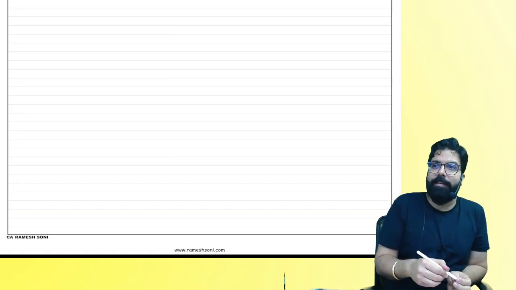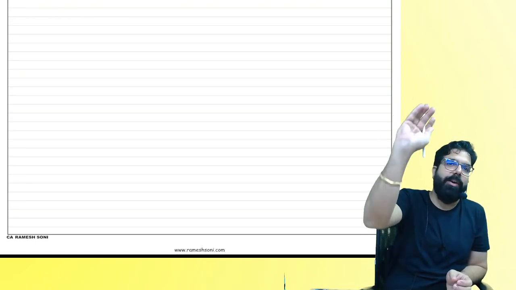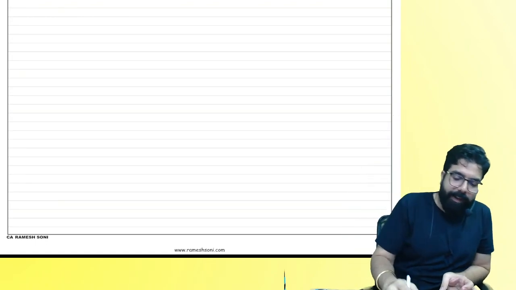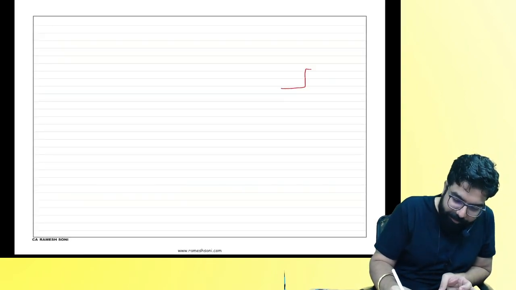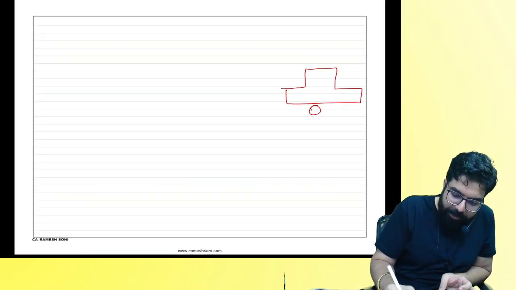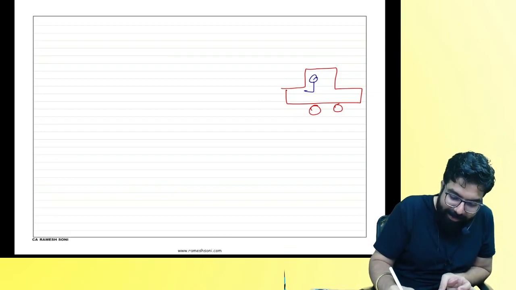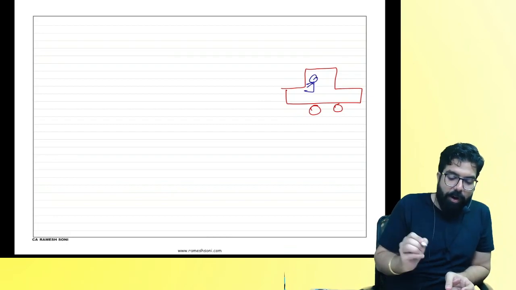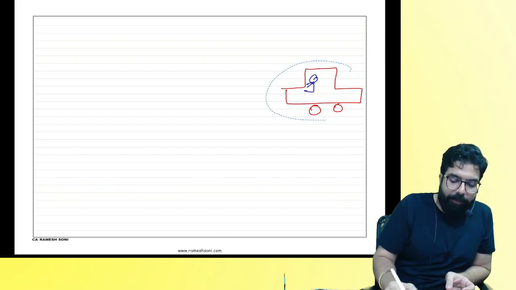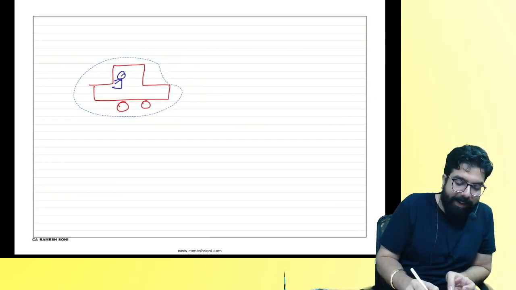Where is Vignesh? Okay, Vignesh, we'll take your example. This is Vignesh, everyone. This is a car, and this is Vignesh in the car. Now, Vignesh is going to meet his girlfriend.